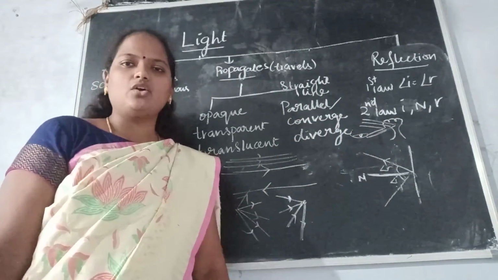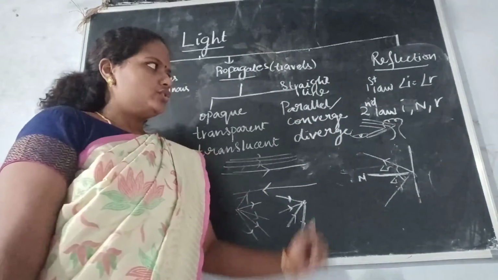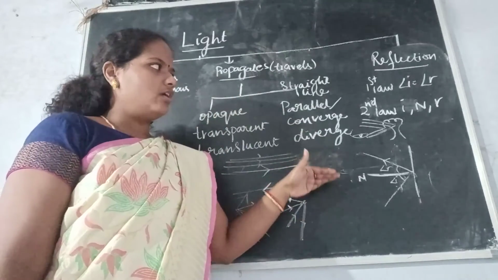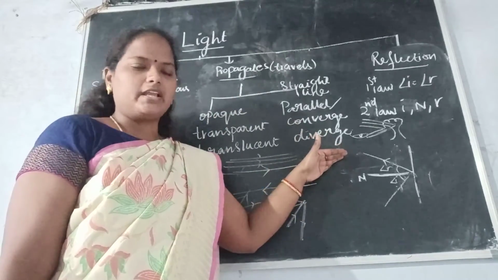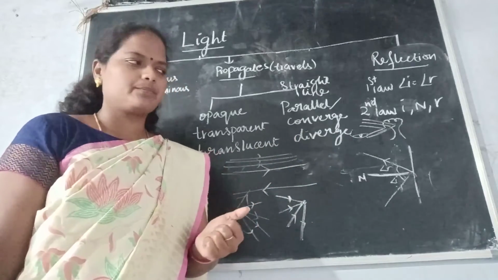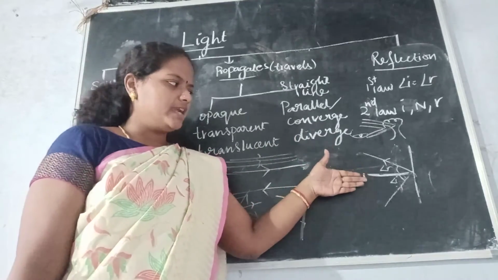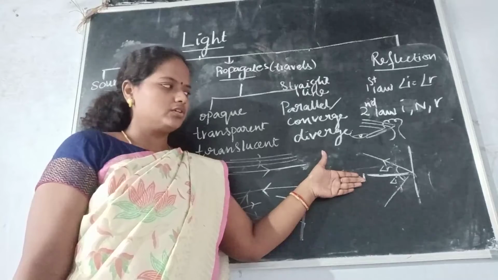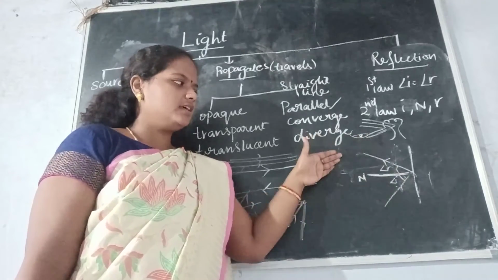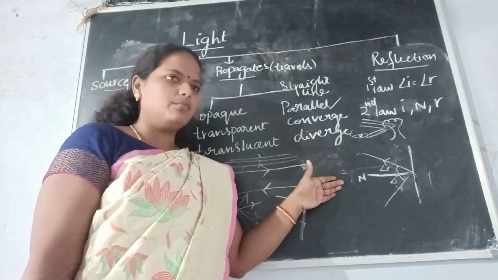Then coming to the second law of reflection. It says that the incident ray, normal and the reflected ray all lie in the same plane. Same plane means what? For example, if the light source is here onto the board, then the incident ray, normal and the reflected ray will all lie on the board.